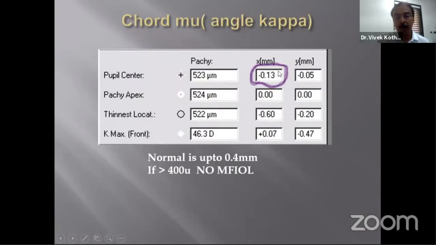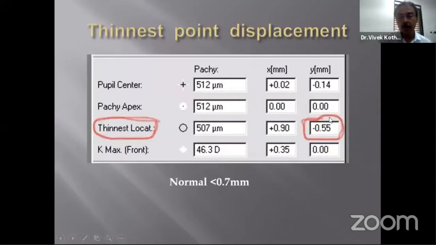x coordinate of the pupil center, which is more important for a reason that it is the distance between the center of the pupil and the apex of the cornea. So it roughly gives you the chord mu, or tells us about the angle kappa. If it is greater than 0.4, then it is significant. Then you look at the y coordinate of the thinnest point of the cornea. If it is inferiorly displaced by more than 0.6, 0.7 millimeters, it is significant and suggestive of ectasia.